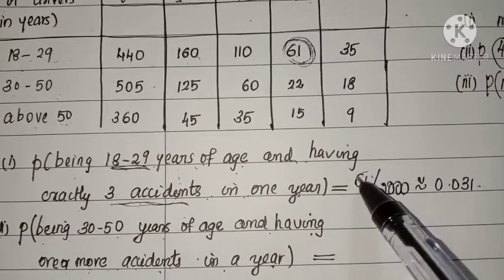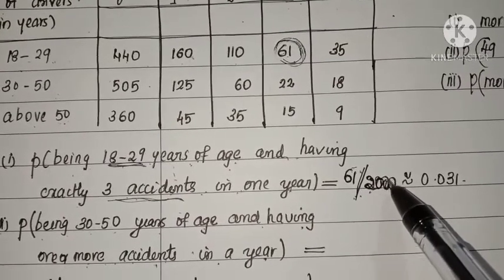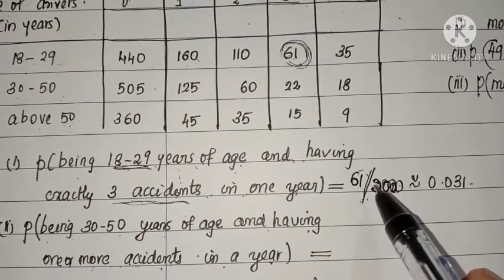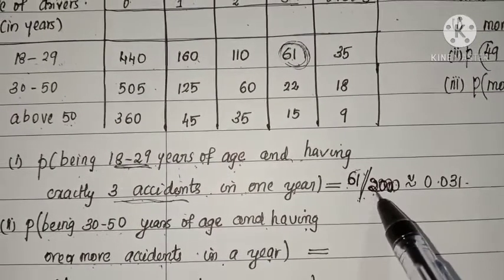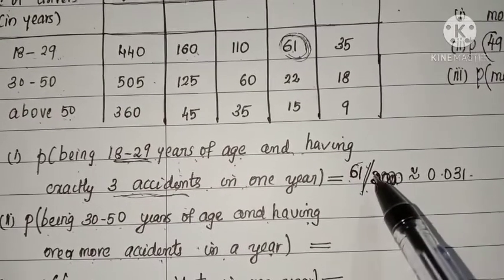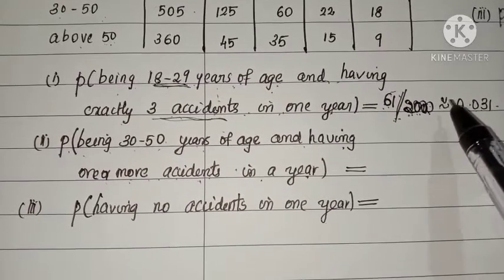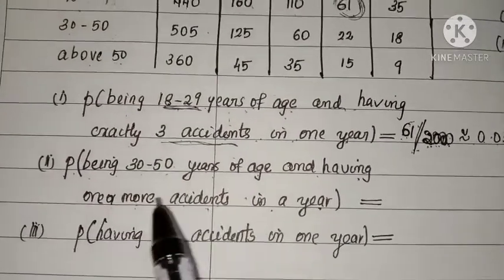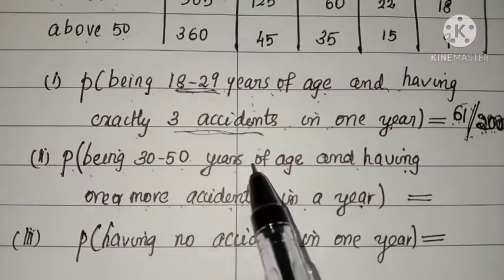So favorable cases is 61. Total number of cases is 2000. Here cases means we are considering the number of drivers. Okay. So favorable number of drivers is 61. Total number of drivers is 2000. So probability is 61 by 2000. It is approximately equal to 0.031. Now next one, probability of being 30 to 50 years of age.